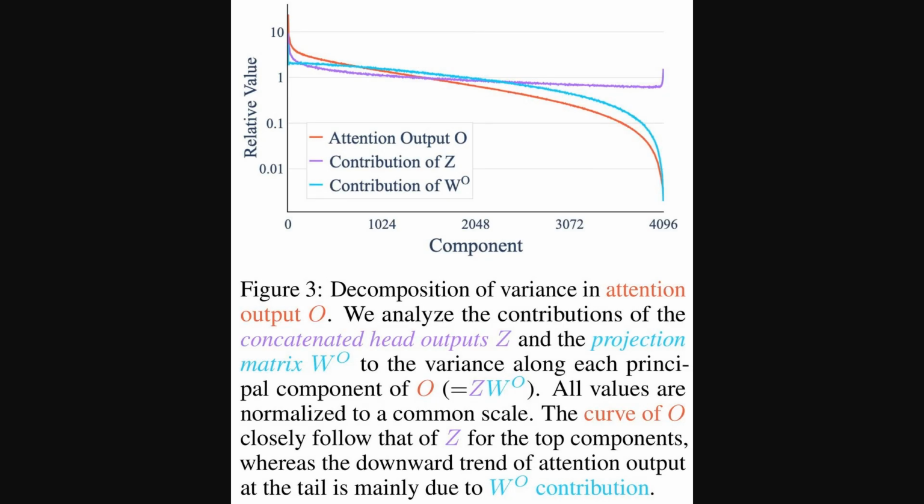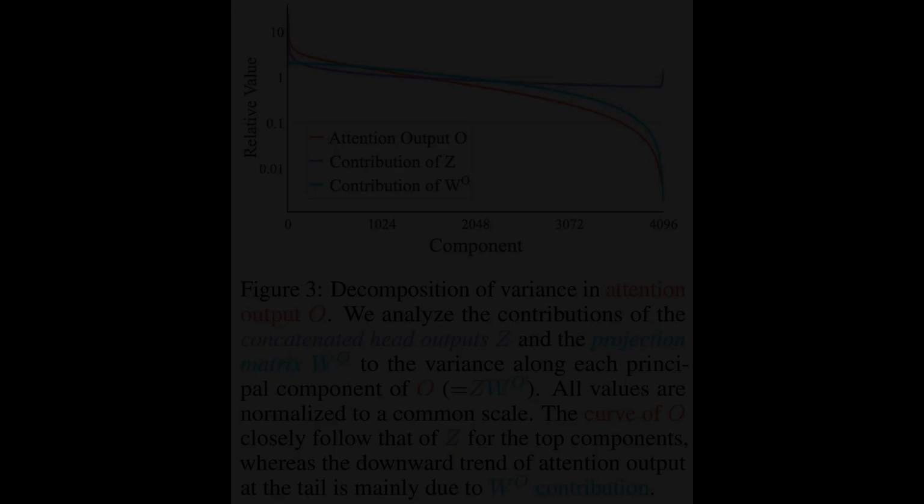The previous figure quantified low-rank effects, and Figure 3 explains why. Figure 3 shows a variance decomposition along principal components, separating the contribution of the concatenated head outputs Z from the projection matrix WO. The red curve tracks Z at the head of the spectrum, which means early components are supplied by the heads, while the cyan curve drops sharply in the tail because WO suppresses those directions. The takeaway is that anisotropy in WO compresses the output into a lower dimensional subspace.